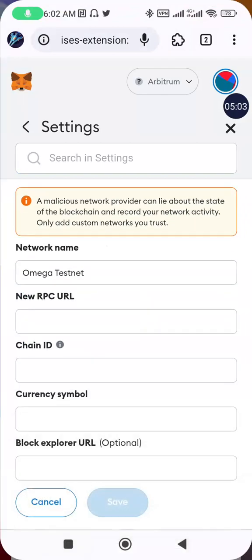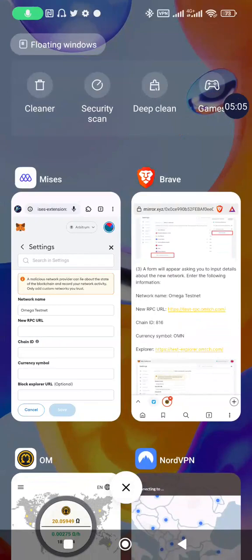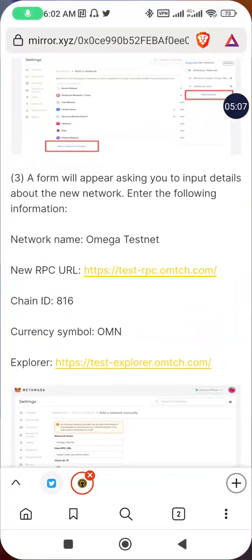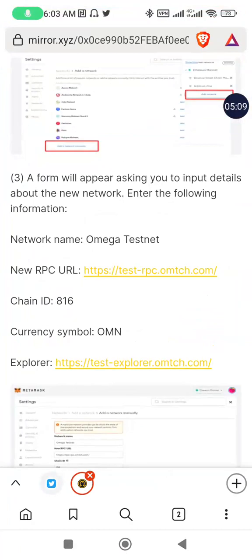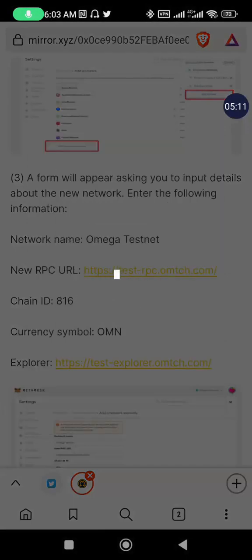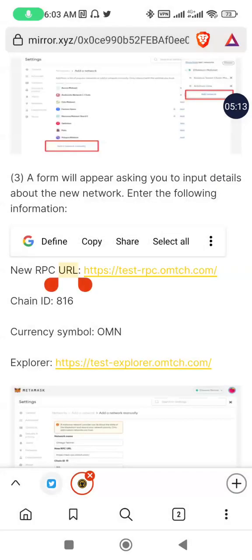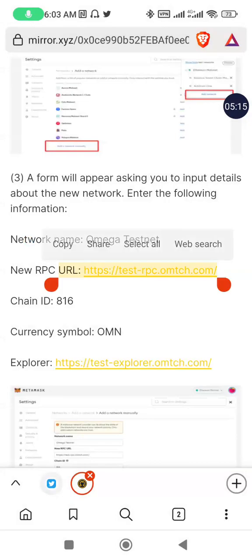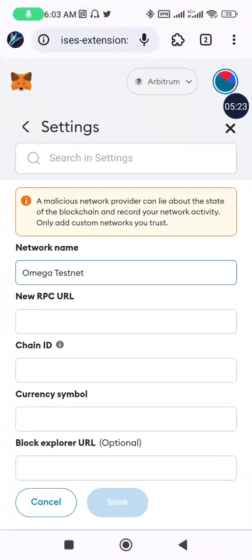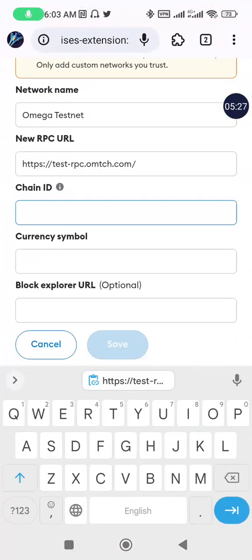So I'll go and copy the new RPC. This is the new RPC. I'll copy this link. So I'll just hold my cursor here, copy the information and fill. This is just like a form. You fill it, you put all the information, the chain ID.